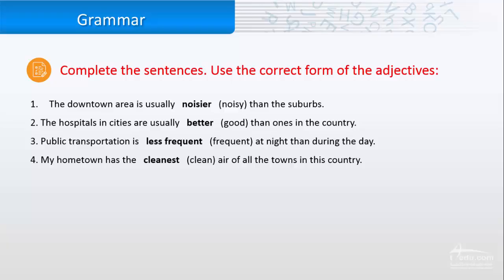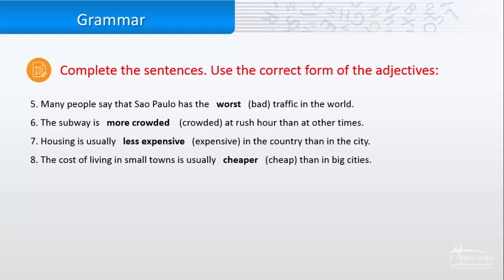Now, number four, my hometown has the cleanest air of all the towns in this country. So I compare my hometown with many towns in the country, maybe 4, 3, 100, wherever. So I add -est at the end of the adjective. Number five, many people say that Sao Paulo has the worst traffic in the world. So I compare Sao Paulo with many cities in the world.